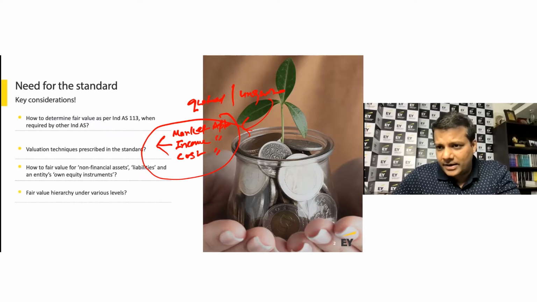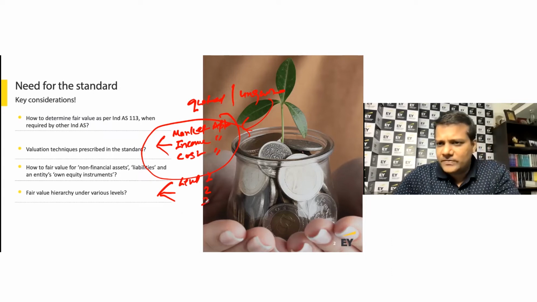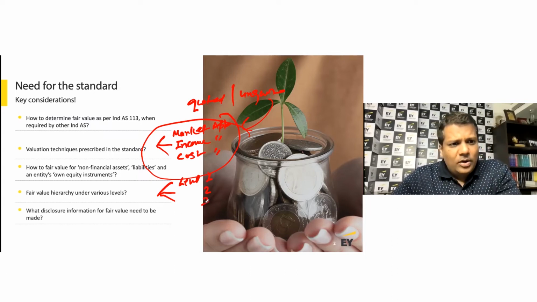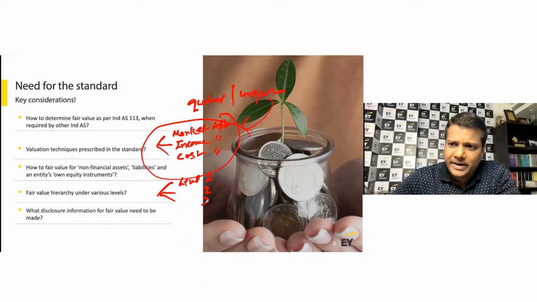Fair value hierarchy, right? What's the fair value hierarchy under various levels? There are three levels: Level 1, Level 2, Level 3. So we're going to talk about those. What are those fair valuation hierarchies? What disclosure information for fair value needs to be made? What all we need to provide as part of disclosures from a financial statement perspective is also what we will aim to cover.